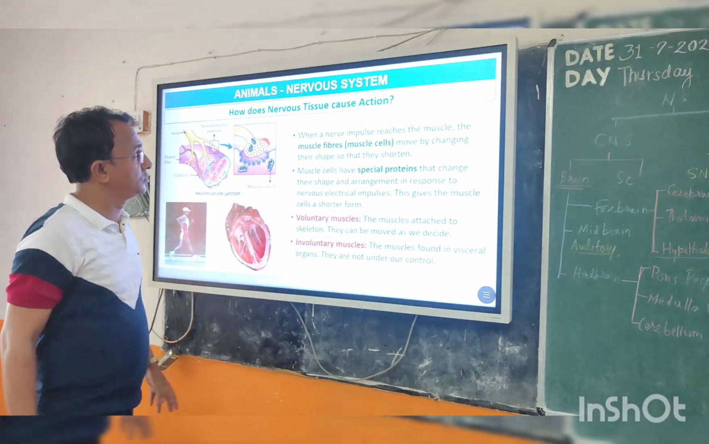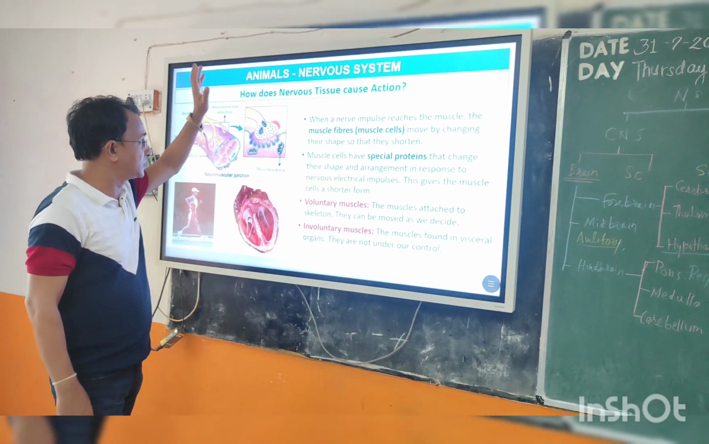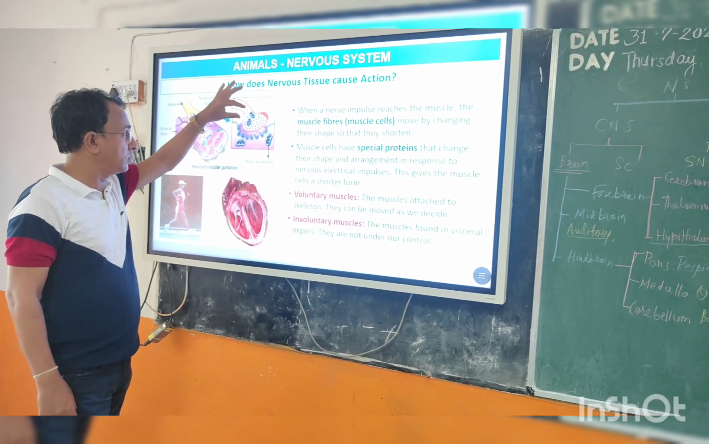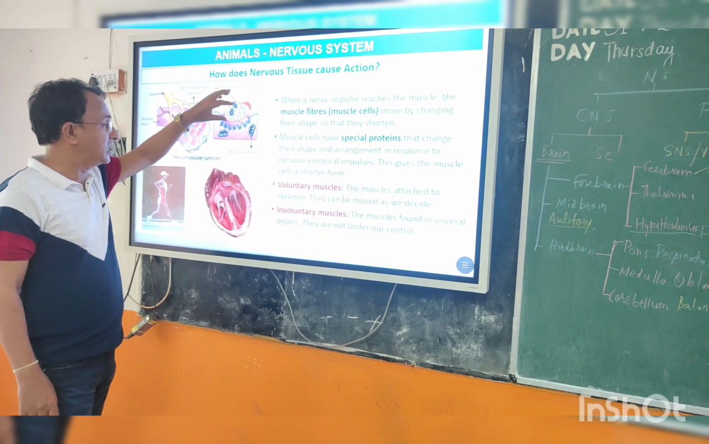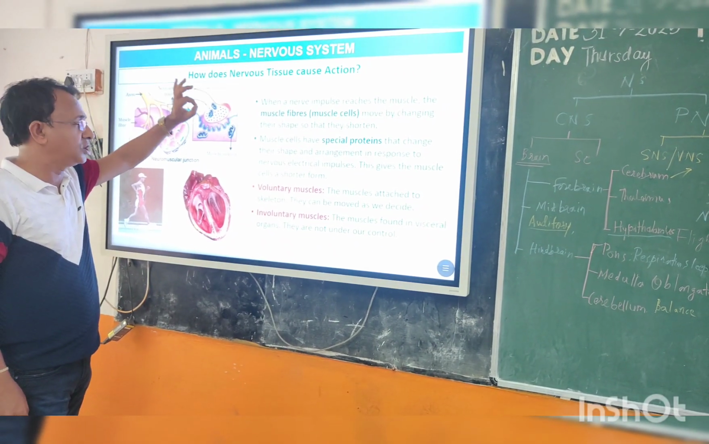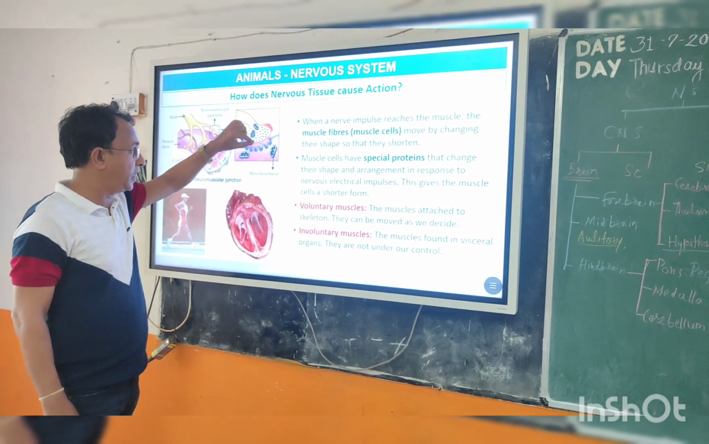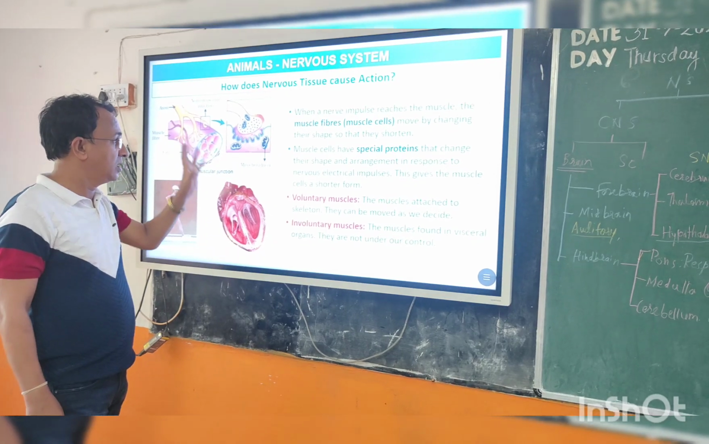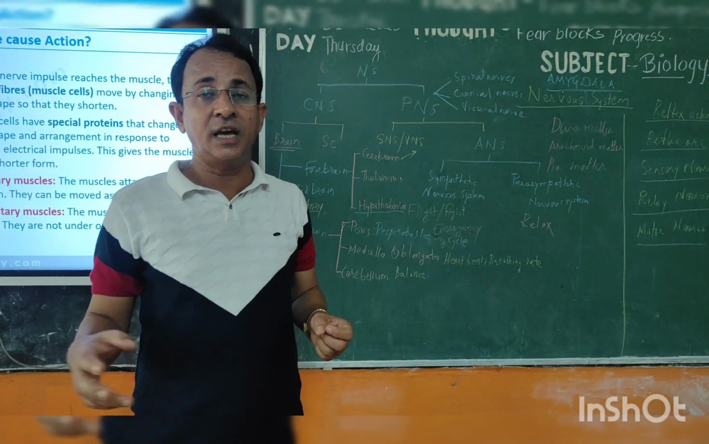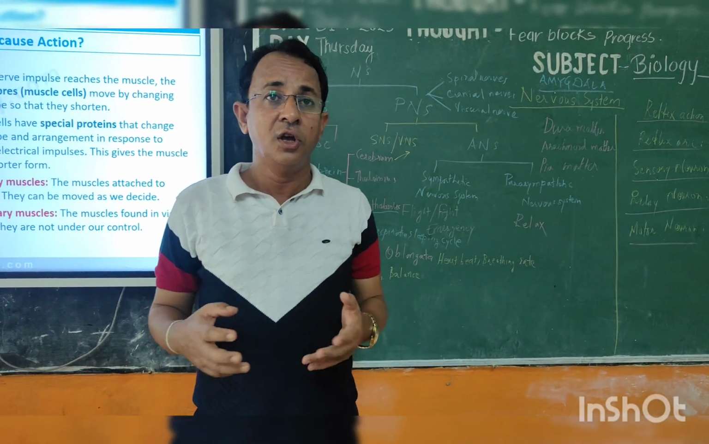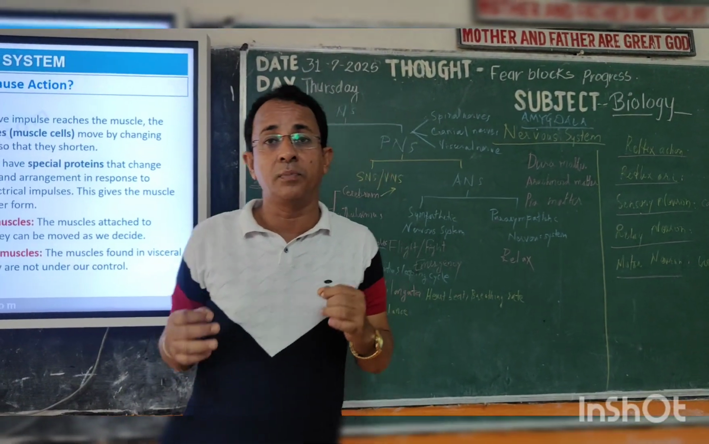So how does nerve tissue cause action? Lastly, let us see. When the electrical impulse travels from your neuron to the nerve endings, what happens? Chemicals like acetylcholine or serotonin are released, and they reach the receptors of the muscles, and later the arrangement of the proteins in the muscles changes. Which proteins are present there? Actin and myosin proteins are present. They change their shape, and after the rearrangement of these proteins, the shape of your muscle also changes.